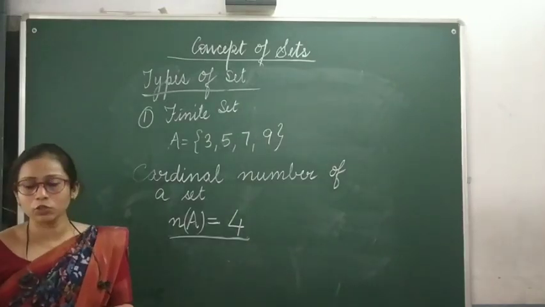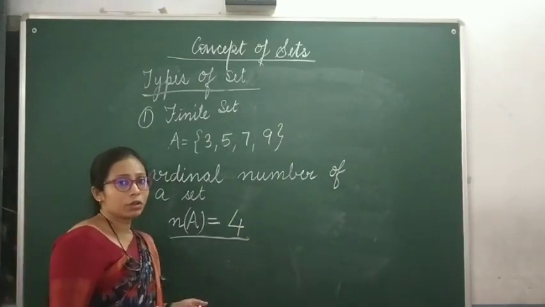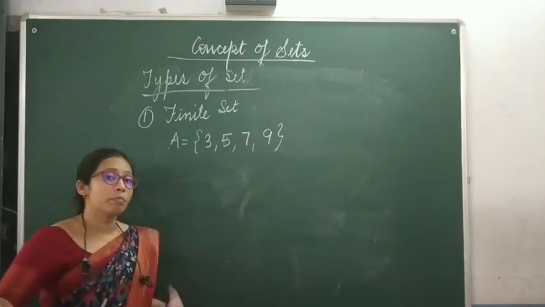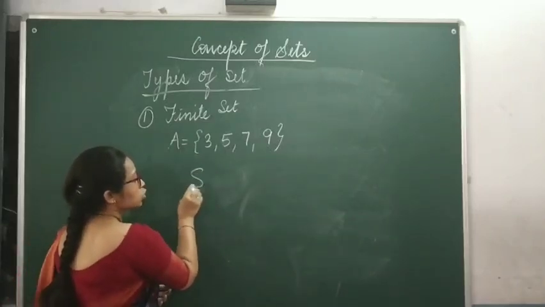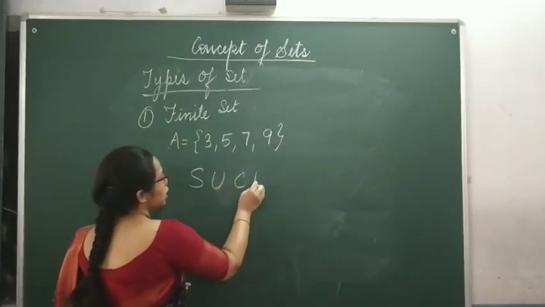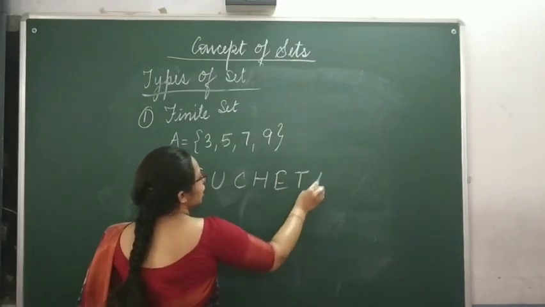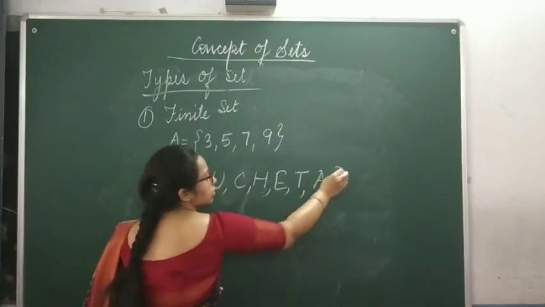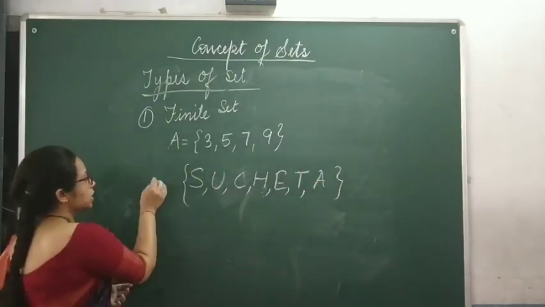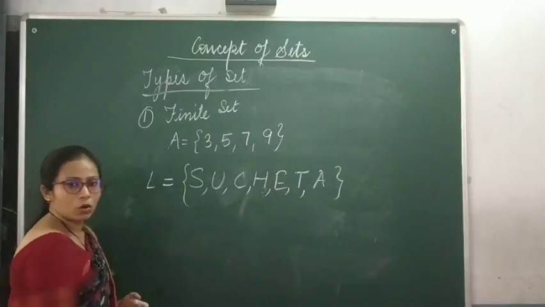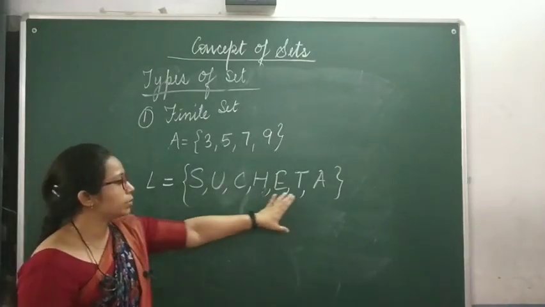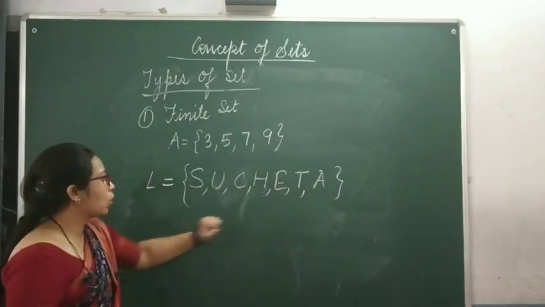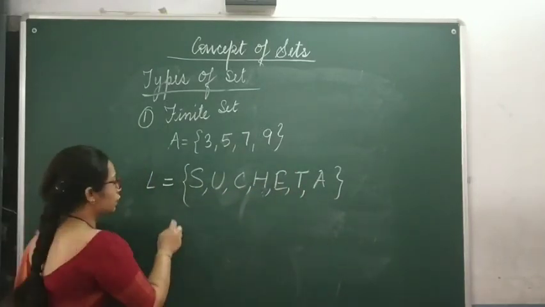Now if you have a set of the letters of, suppose, my name. My name is Sucheta. I hope this is clear. This is a set. Suppose this is a set L, and the elements are distinct enough, isn't it? Sucheta. Now, what is the cardinal of set L?